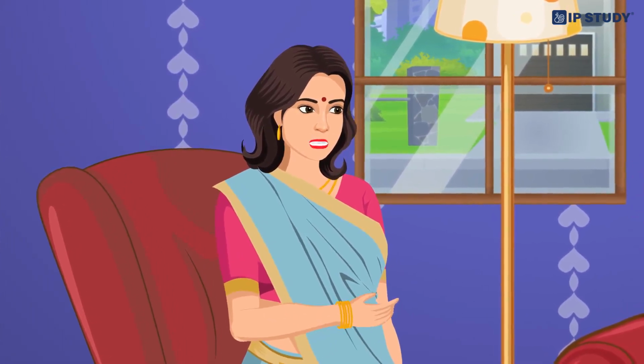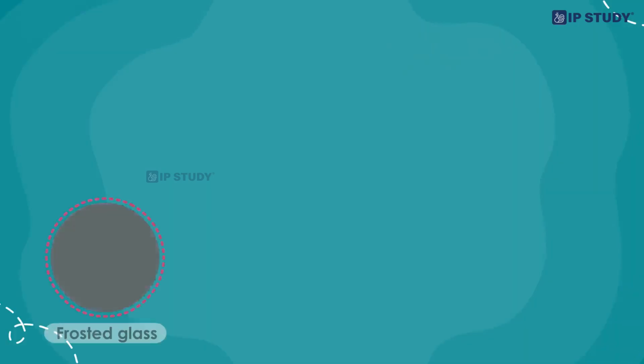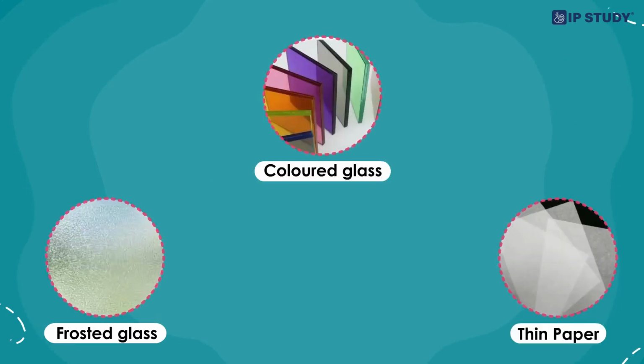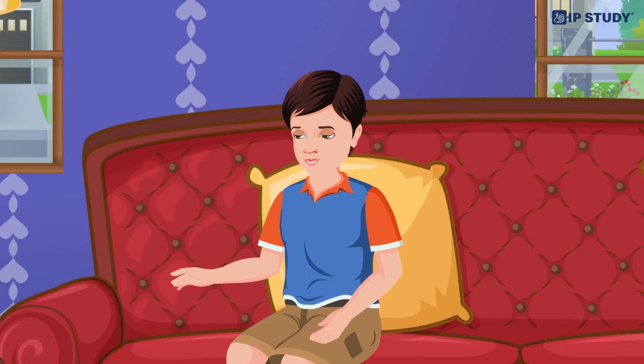These materials allow some light to pass through, but they scatter it in different directions, so you cannot see clearly through them. Frosted glass, colored glass, and thin paper are good examples. So, we cannot see through it completely, right?